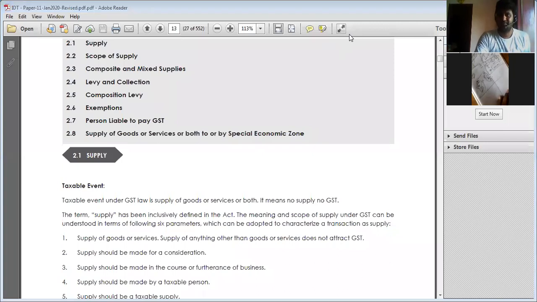Right. Fine. We have seen these scenarios. In supply, the taxable event is nothing but supply of goods. Number two, if you're saying it is a supply, it should have the following characteristics. Already we have discussed this. There is supply of goods or services. Then it is subject to what? GST.